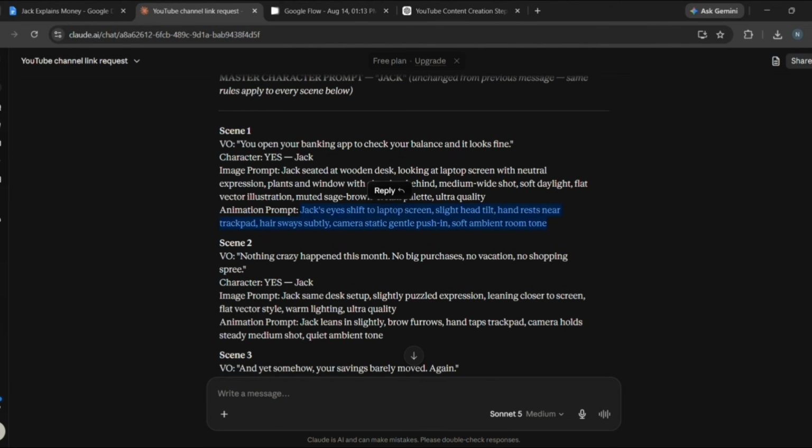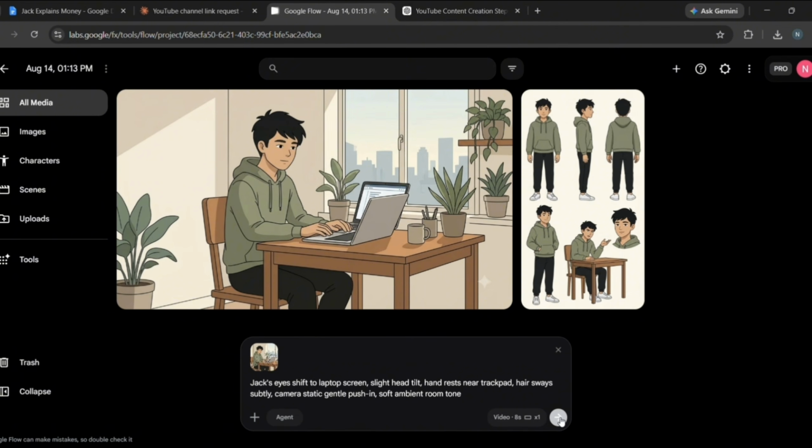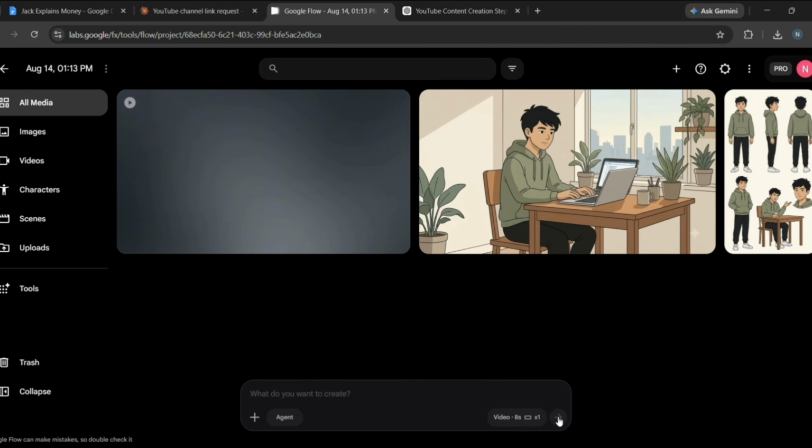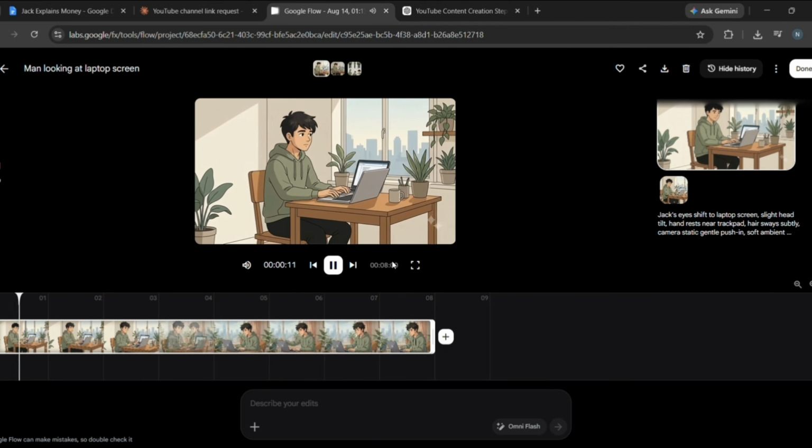Before selecting the duration, read through the voiceover once and estimate how many seconds it will take to speak so you don't waste your credits. I think 8 seconds works well here, but in most cases, try to use 10 seconds. For this one, I'm selecting 8 seconds and pressing Enter. After a few seconds, our video is ready. As you can see, the video has been generated. You can download it as well.